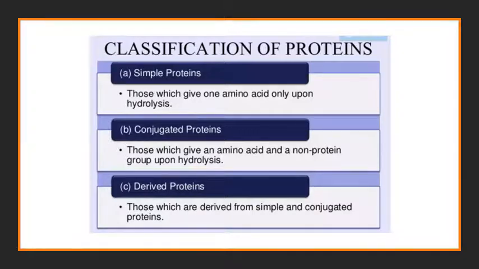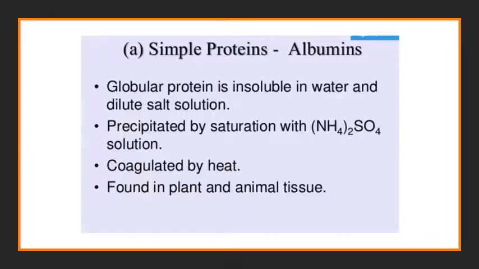Now conjugated protein is, if you hydrolyze a protein and it gives an amino acid and a non-protein group, then we will consider it as a conjugated protein. And the last one is called derived protein. Derived proteins are normally obtained from the simple and conjugated proteins. It's a simple classification of the protein. So first we will see examples for the simple protein.